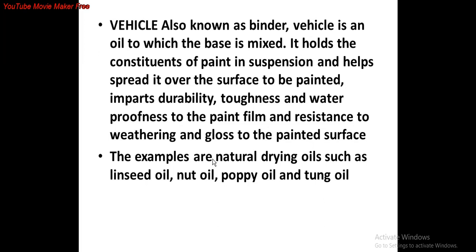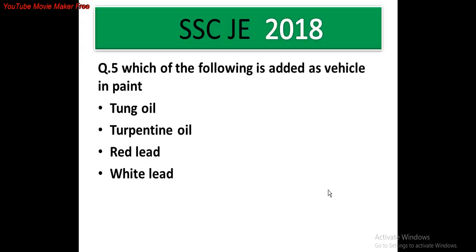It holds the constituents of paint in suspension. It helps spread over the surface to be painted. Vehicle imparts durability, toughness, and waterproofness to the paint film, and resistance to weathering and gloss to the painted surface. The examples of vehicles are the drying oils such as linseed oil, tung nut oil, poppy oil, tung oil. Therefore, the answer is option A, tung oil. Red lead and white lead are the base.